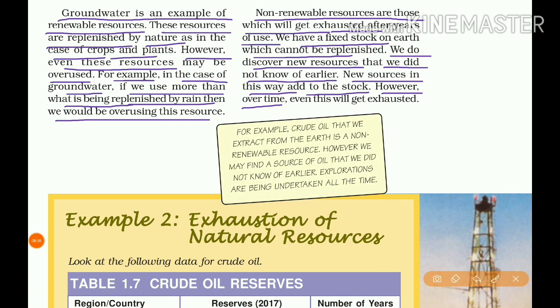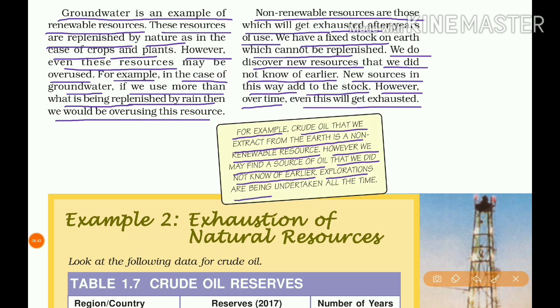However, over time, even this will get exhausted. After a new source is found and added to the stock, if we start to use it excessively, this resource also will get exhausted. For example, crude oil that we extract from the earth is a non-renewable resource. However, we may find a source of oil that we did not know of earlier.